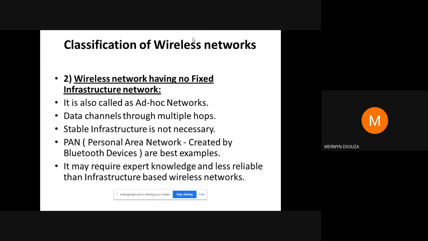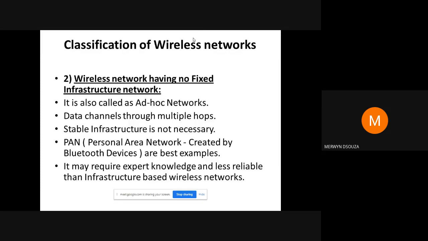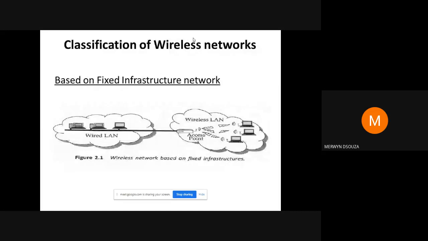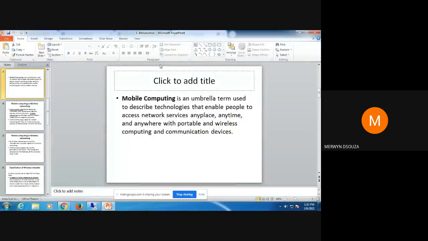And the last question that we could ask you on these slides is: what are the applications of mobile computing? So just in these 6-7 slides that I've shown you, 3 questions could come. These 3 questions are commonly asked. I don't think any of these topics are difficult. Does anyone have any doubt about any of these slides?